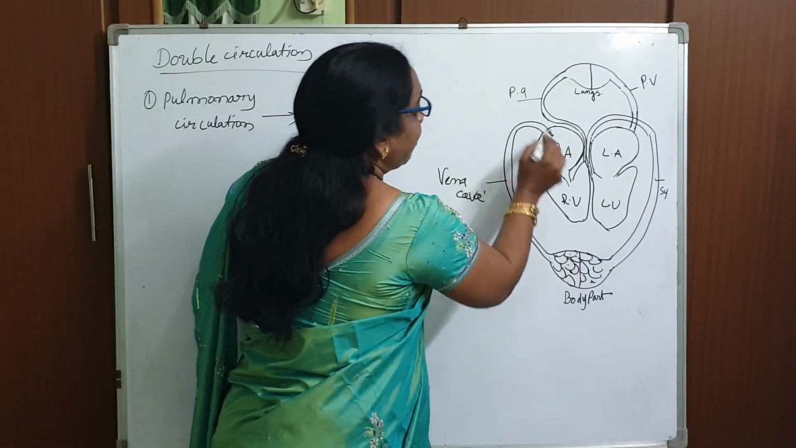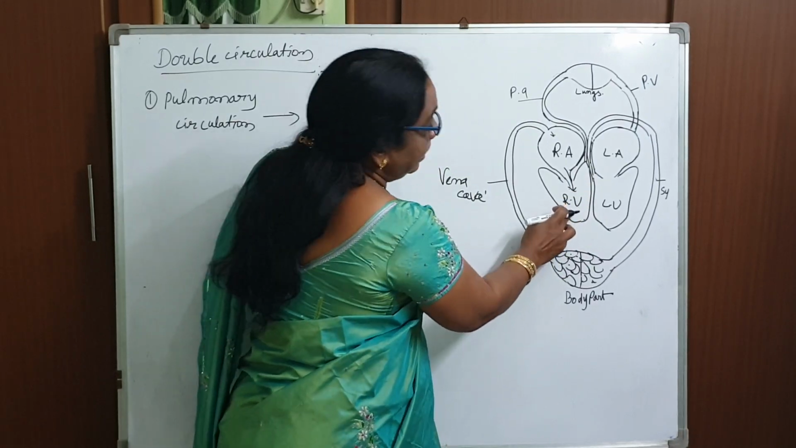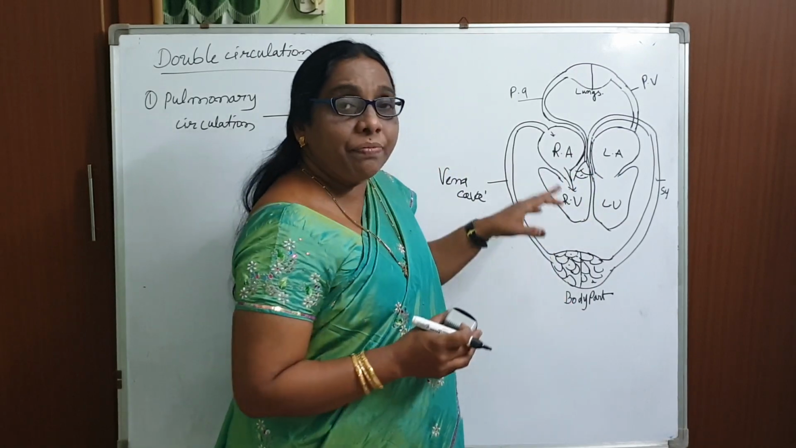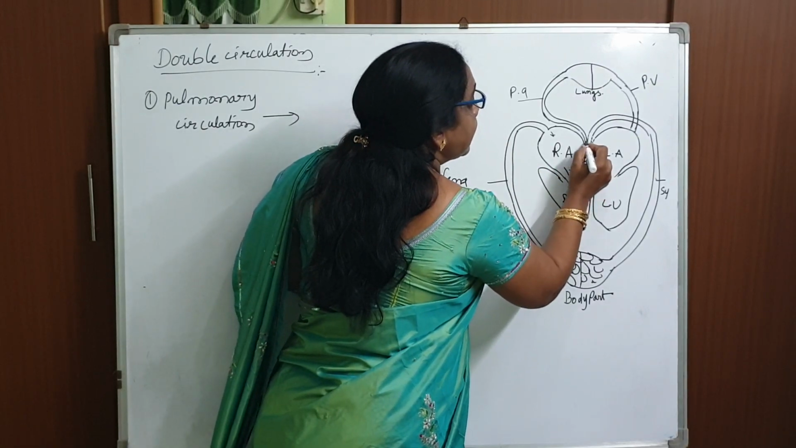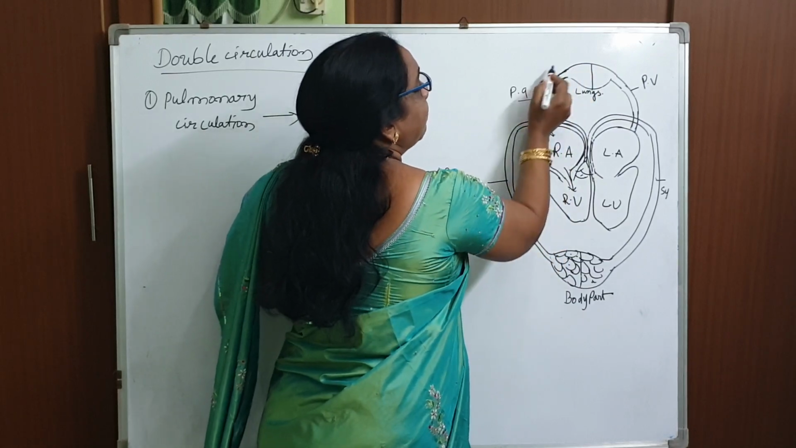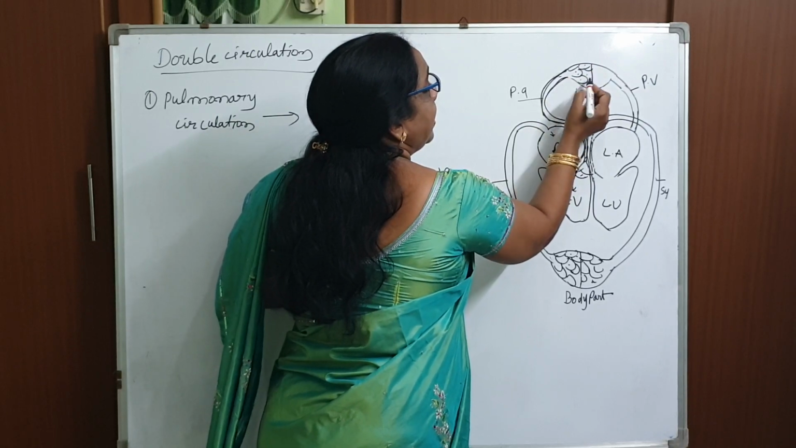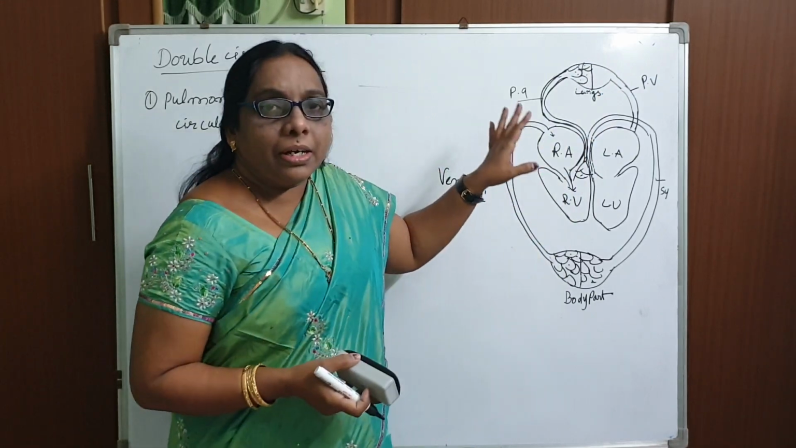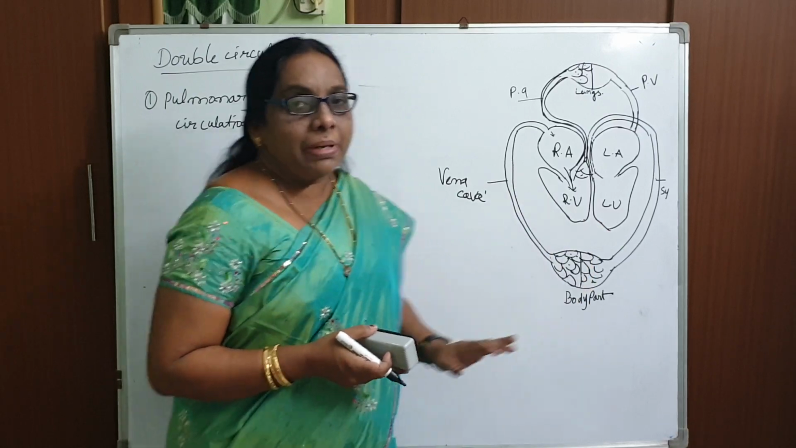From the right auricle, the deoxygenated blood reaches the right ventricle. Near the origin of the pulmonary artery, as we studied already, there is the pulmonary valve. Through the pulmonary valve the blood reaches the pulmonary artery, and from the pulmonary artery the deoxygenated blood reaches the lungs. That circulation we call the pulmonary circulation.